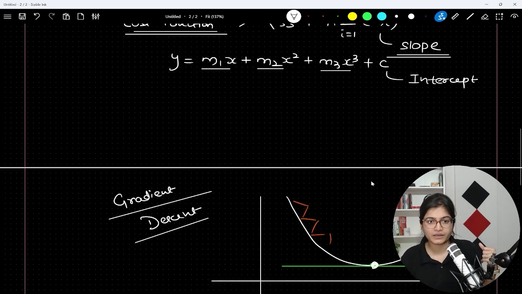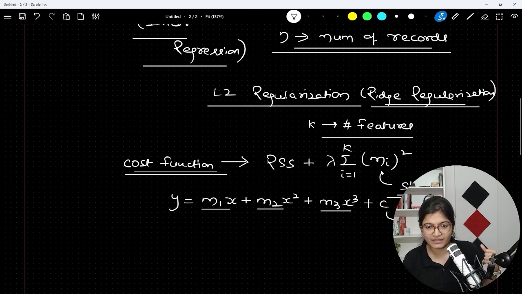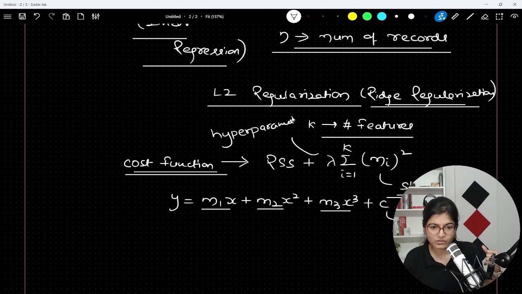So now what will happen? I will have the value. By the way, lambda is something which we call a hyperparameter. It is chosen experimentally depending upon what kind of data set we have. So now, apart from, let's say, the value 0, we will try to add some value which is bigger than 0.